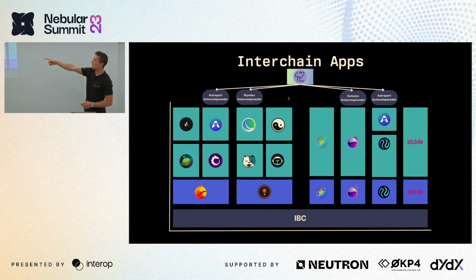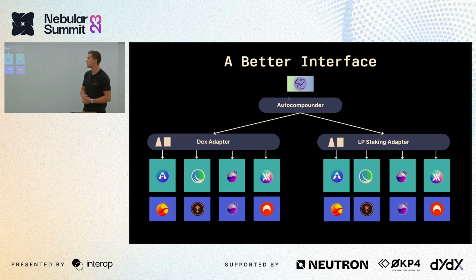They have an auto-compounder on Astroport, on Windex, Osmosis, and of course, on Astroport again on Injective. And now their implementations are tightly coupled with their integrations, which means that bringing this auto-compounder to different chains requires them to do a complete re-implementation and redeployment, and it's a struggle for them and their users, who have to switch their chains and just deal with a bad user experience. So this is where Abstract kind of steps in.